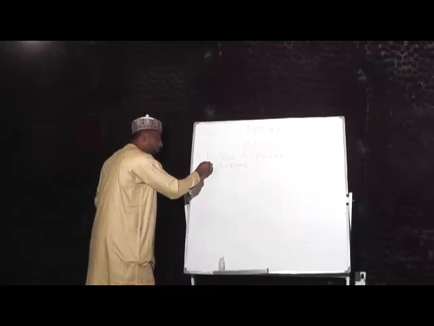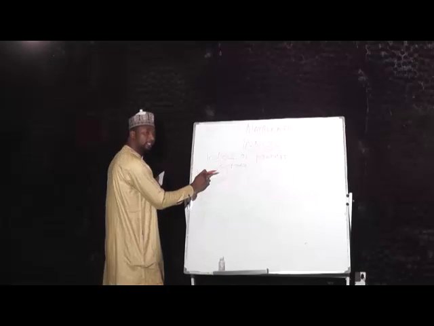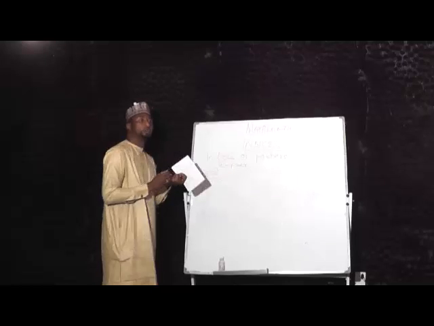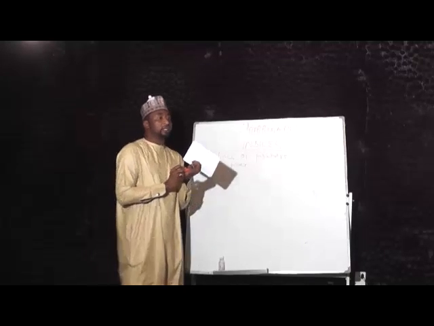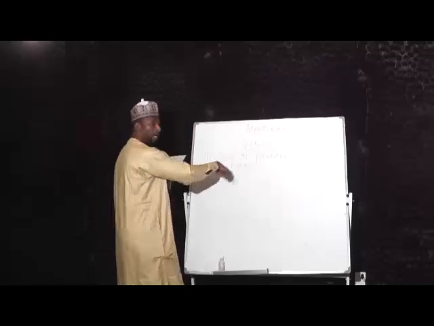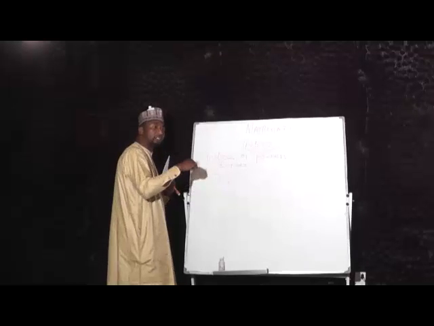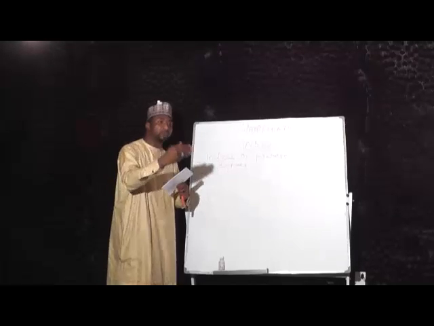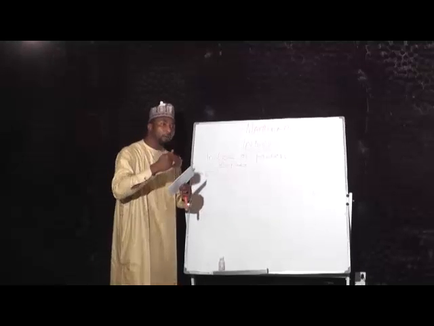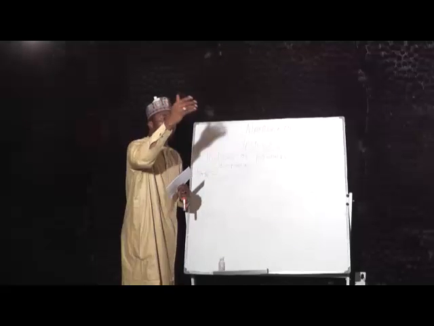When you put them together, this raised to power, this is what we call an index number. That is a number that you have written in form of a number raised to a given number.